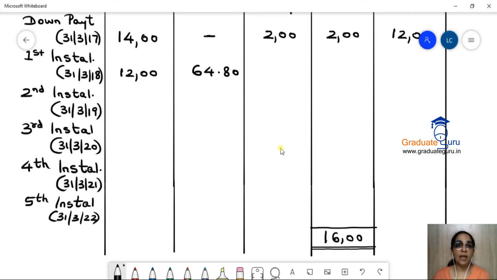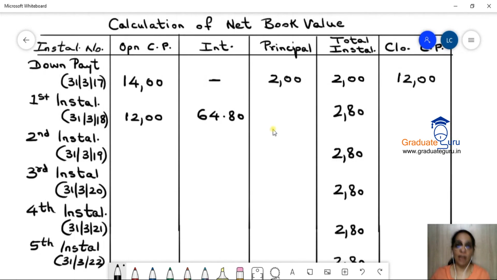अब 1600 lakhs में से 200 lakhs I have already got. So balance कितना लेना है बाकी? 1400 lakhs. And if 1400 lakhs is divided by 5, that is 5 installments, we get 280 lakhs in each installment. Okay, so I'll write that down in each of the 5 installments. My installments are going to be 280 lakhs each. Okay. Now this will help us to make a lot of other calculations.